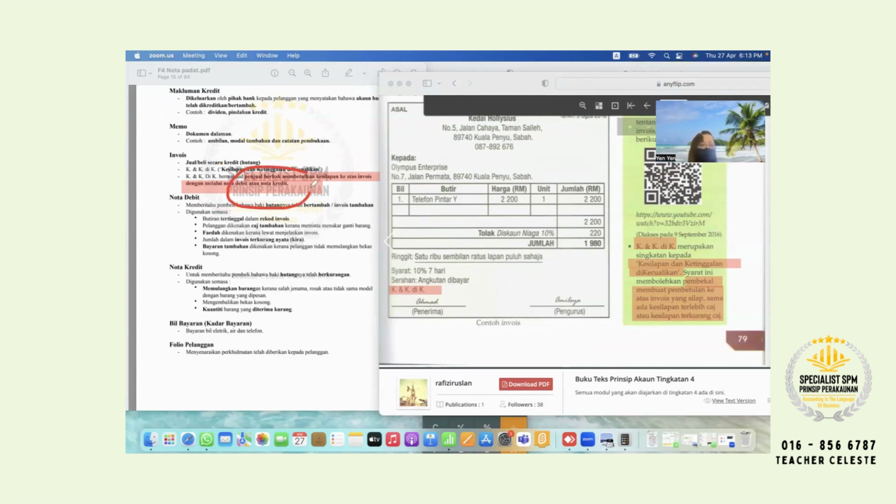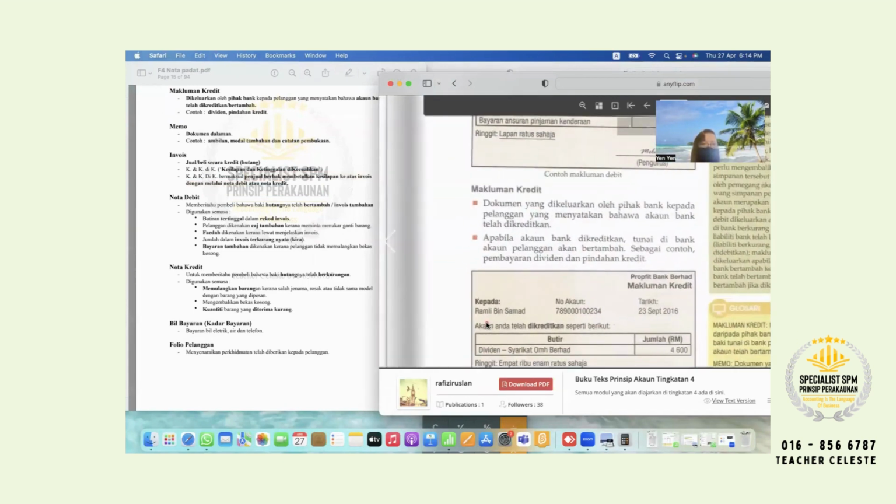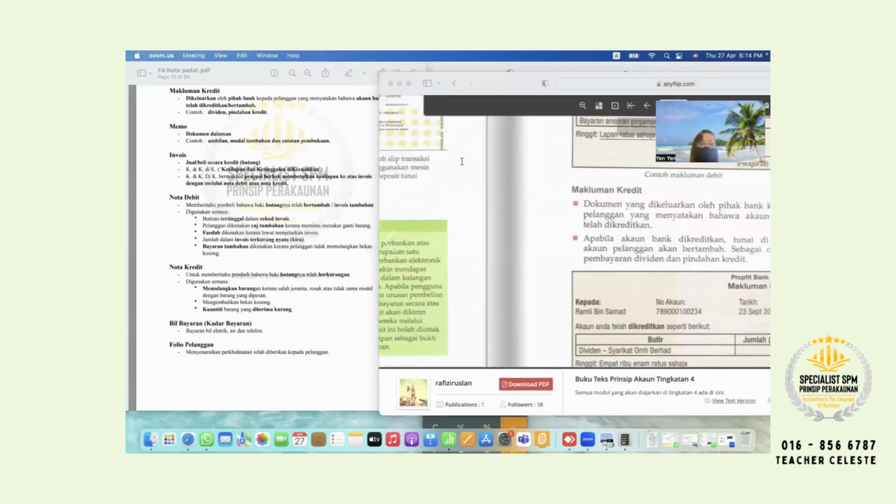Mostly they will come up for this answer, for you to choose. Okay, so now you see here already nota debit, nota credit. Hey teacher, what is the nota debit, nota credit? I learned just now, right? Is it same with the makluman debit and makluman credit, like page 77, makluman debit and 78, makluman credit? Is that same? No, totally different. Okay, so like my name is Yan. If you spell YAN, is the same people? No, right? So you don't get confused about the makluman credit and the nota credit.